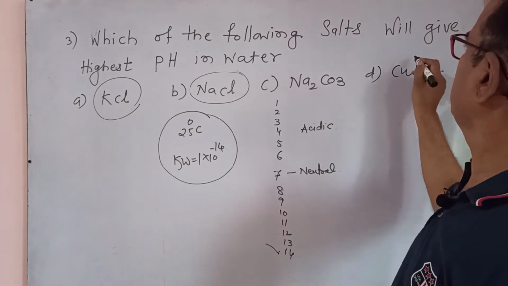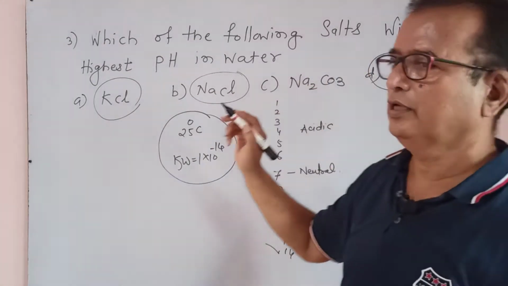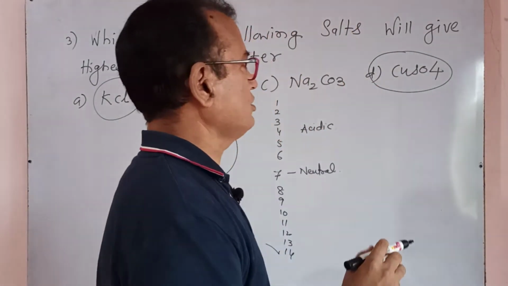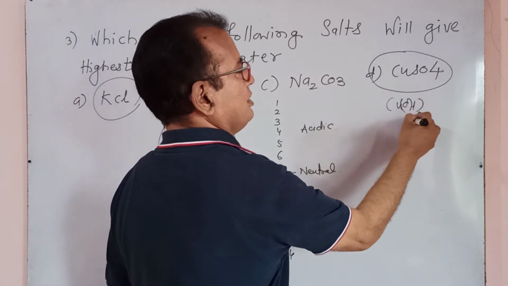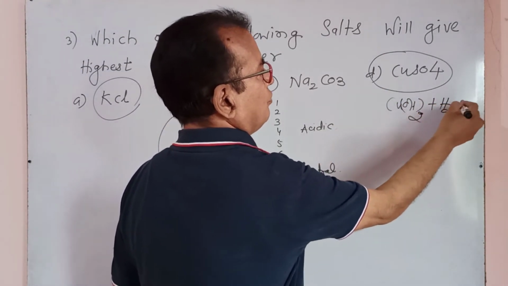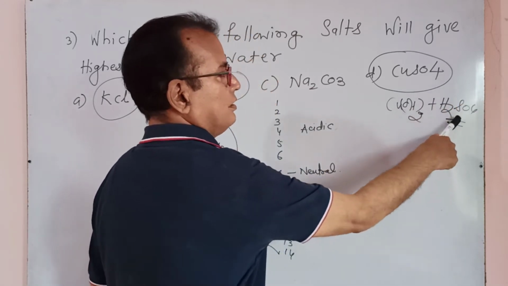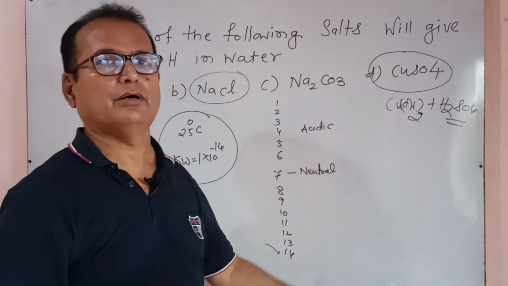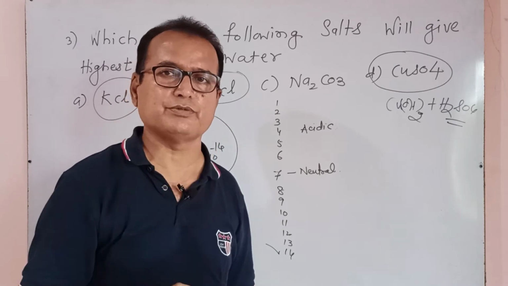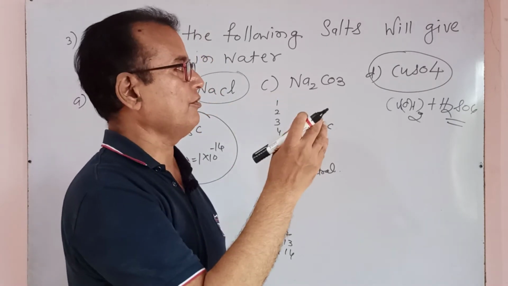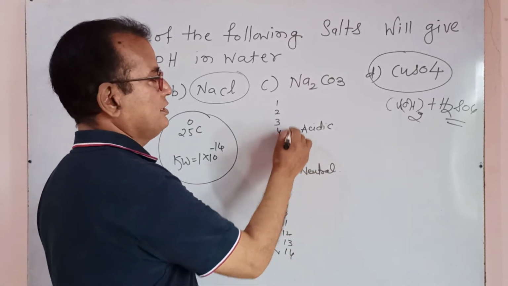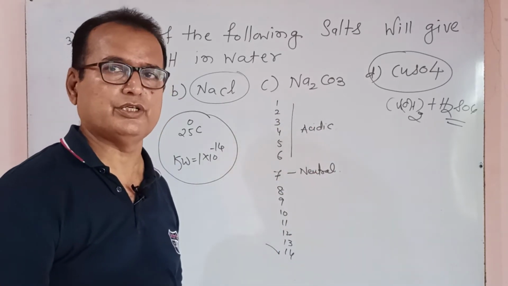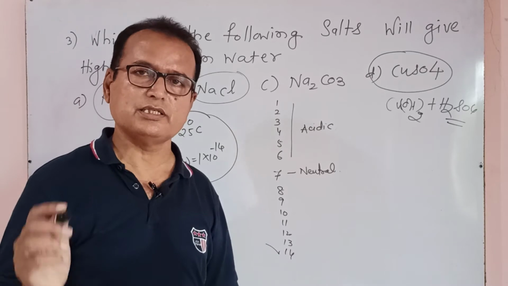And here CuSO4: the acid H2SO4 is strong and the base Cu(OH)2 is weak. With respect to this strong acid and weak base, copper sulfate is formed. The nature of copper sulfate is acidic. Acidic has no highest pH; acidic has pH lower than 7. Basic has pH more than 7.